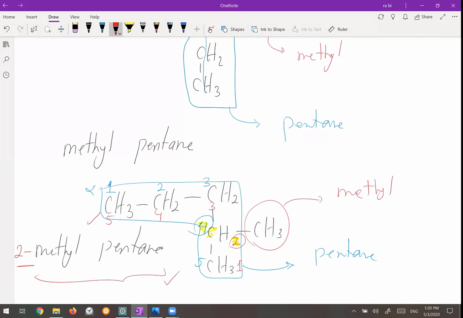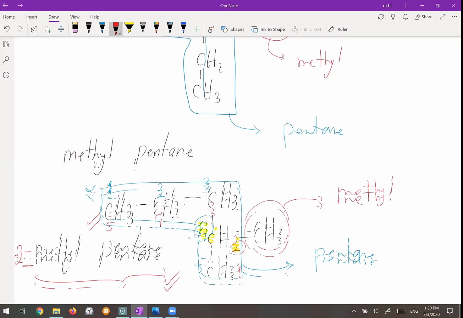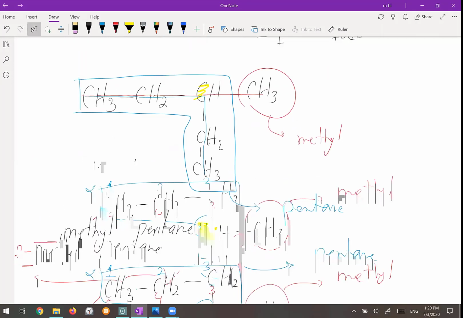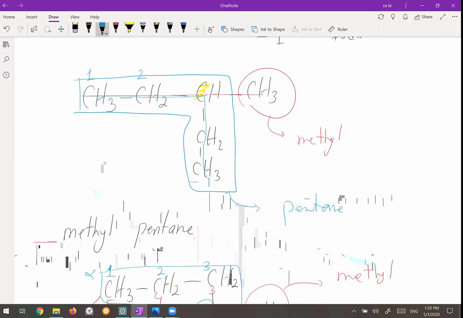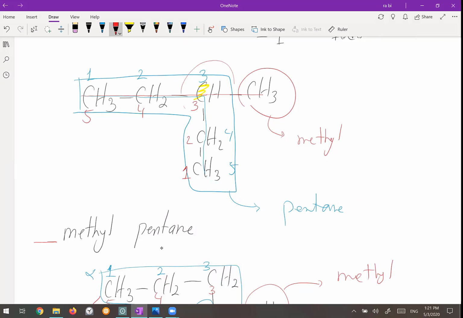Now let us determine the position of the methyl, the branch, in this one. If I number it from the left side, it becomes 1, 2, 3, 4, 5. So the branch is on carbon number 3. If I number it from the bottom, it is number 1, 2, 3, 4, 5. In this case, also the branch is connected to carbon number 3. So in this case, it makes no difference from which side I number the parent chain. In both situations, the branch is connected to carbon number 3. So this one is 3-methylpentane.